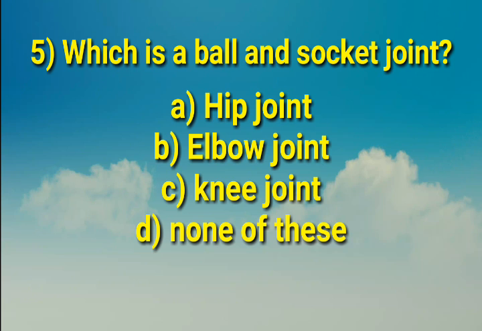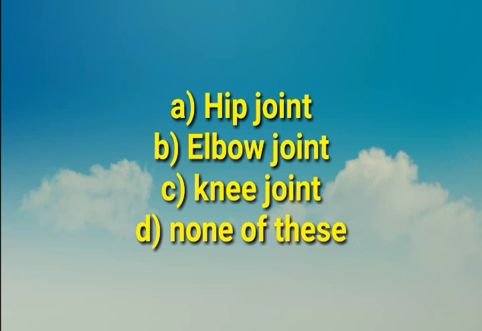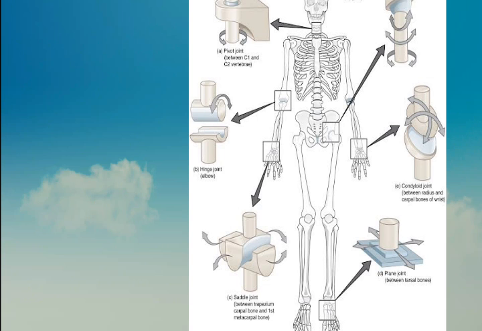Next question. Which is a ball and socket joint? Options: A, hip joint, B, elbow joint, C, knee joint, D, none of these. Answer is A, hip joint. Different types of synovial joints are present in the human body.